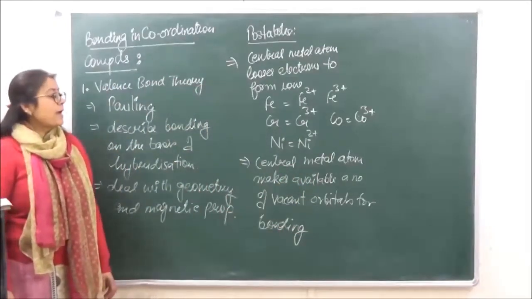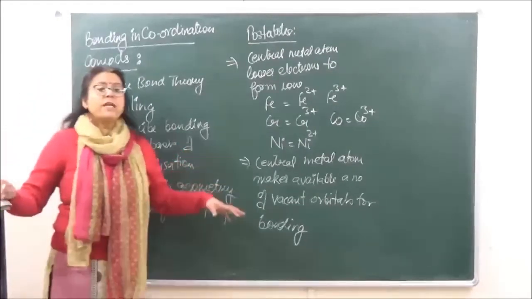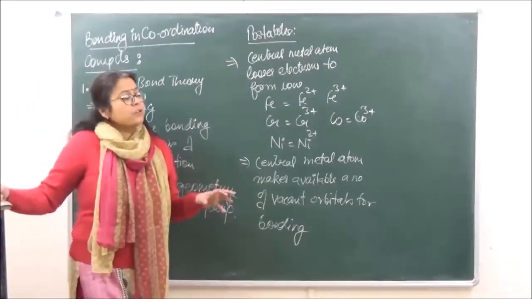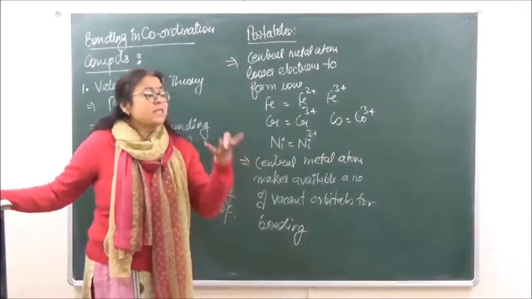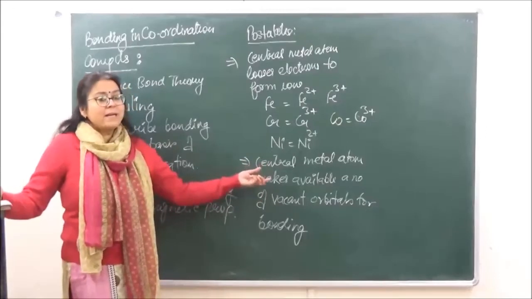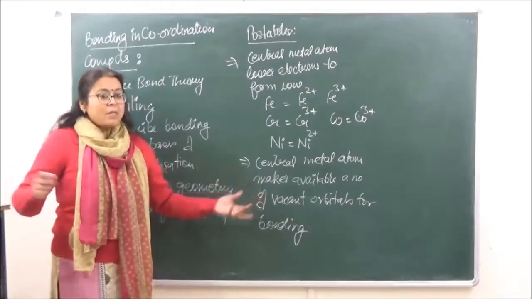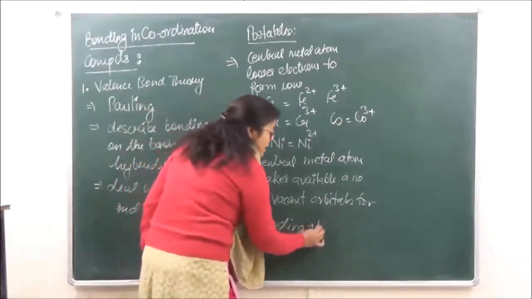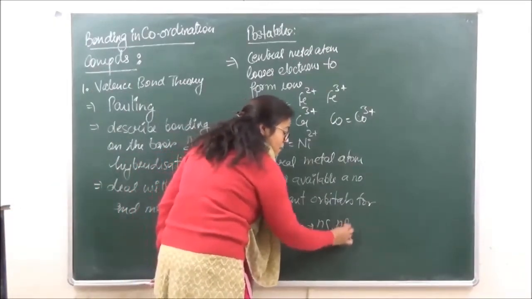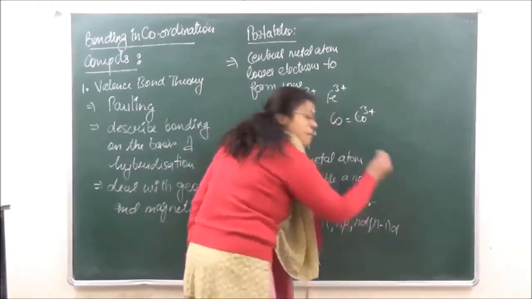Okay, now ये जो empty orbitals हैं वो bonding के लिए, because what is going to happen, the ligand is going to donate the electrons. So when it is going to donate the electrons, those electrons need some space to sit at, and that space is provided by the central metal atom in the form of empty orbitals. Those empty orbitals may be those of ns, they may be those of np, they may be those of nd, and they may also be those of (n-1)d.